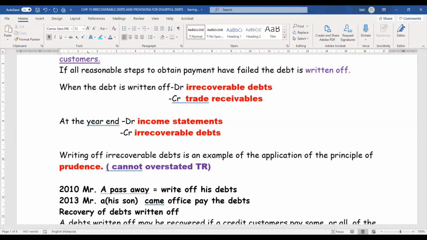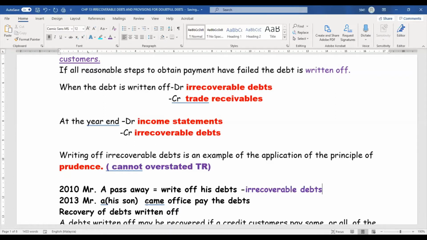When the guy died, I recorded it as irrecoverable. Actually, I had already gone to the family members and they didn't respond to me. I sent letters, I sent legal notices. I have taken all the reasonable steps. Then there was no response, so I recorded it as irrecoverable debts. It's my expense.